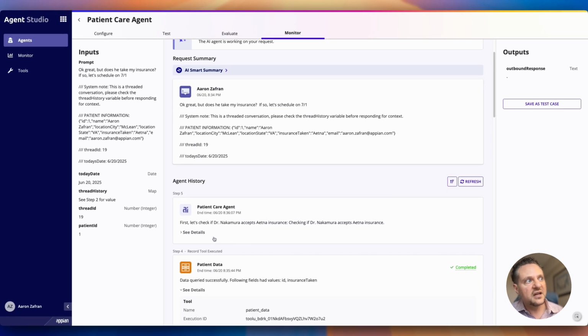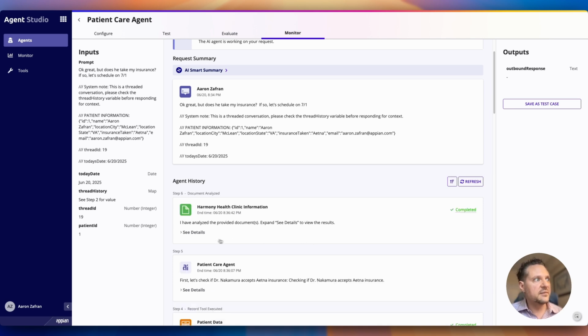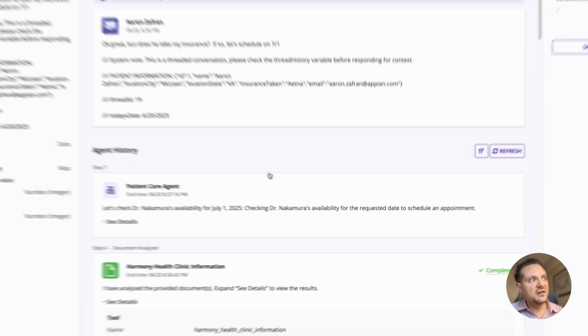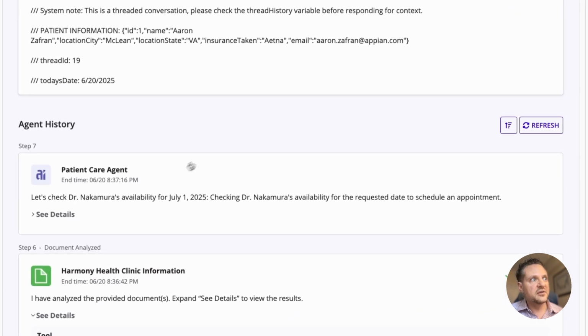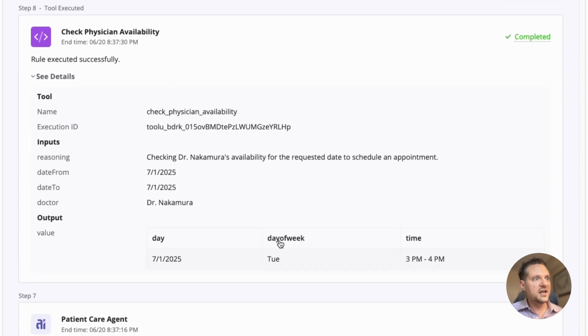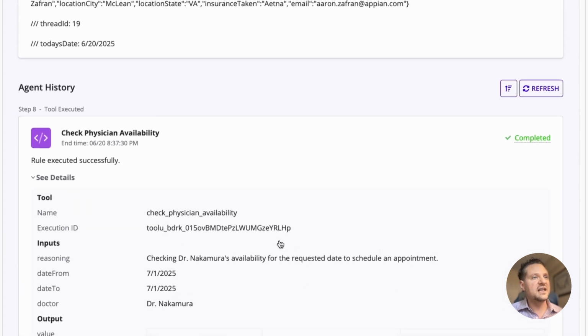Now we need to check if Dr. Nakamura accepts Aetna insurance. We've now analyzed the provided documents. We can see the details. And so now we're just going to make sure as a final check that Dr. Nakamura has availability on July 1st. And again, we can see the details for our availability check on that specific day.